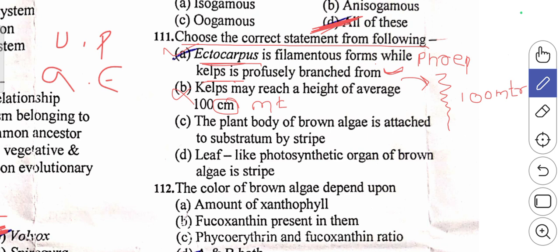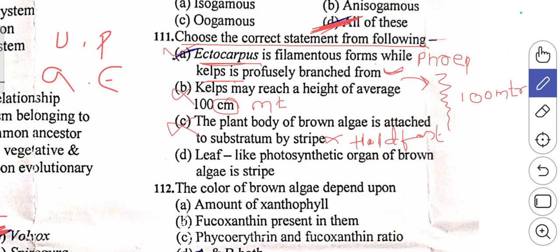It is not attached by the stipe. To the substratum, it is the holdfast that helps in the attachment of the plant body. So this one is wrong. Holdfast instead of stipe, if they had given holdfast, then it would have been correct.